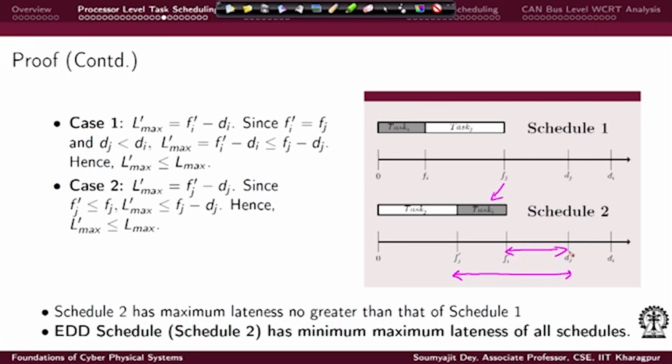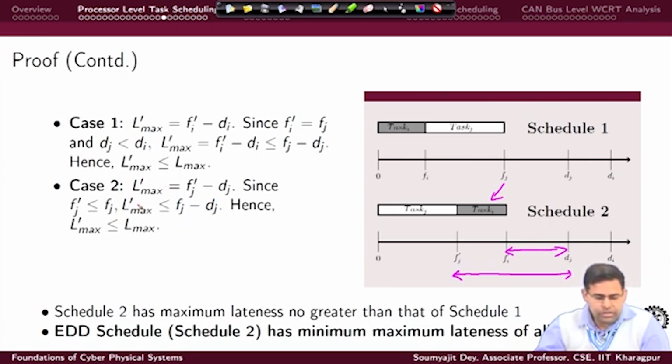That means I can say that fj minus dj is greater than this L max prime, because it is negative with a larger value. Something negative with a smaller value will be larger than this, and this is again L max.